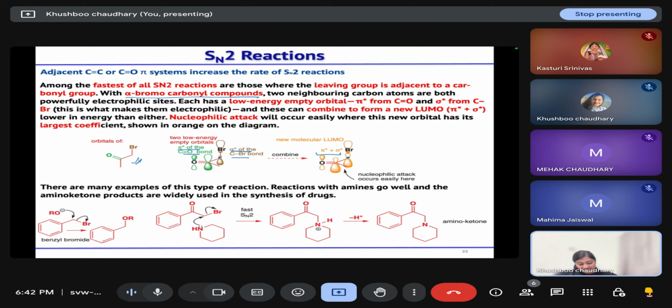So there are many examples where the nucleophile attacks at this center. For example, in the case of benzyl bromide also, your nucleophile will attack at the benzylic center and the leaving group will leave. Similarly, if you have a carbonyl system in this place, then the rate of reaction is very high. So your amine will react at the carbon and the leaving group will leave, and then after deprotonation it will form an amino ketone. So SN2 reaction is fast in the case where the carbon having the leaving group is adjacent to the carbonyl system.